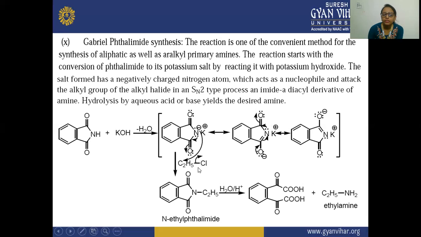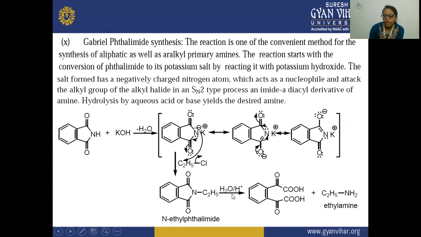After that, this alkyl halide, this is your ethyl chloride. This ethyl chloride will react with this nitrogen, and this Cl will be removed from here. The Cl will get the negative charge, and this C2H5 will get the positive charge. So this positive will react with the negative of this nitrogen, and there is a formation of this ethylamide. And here there is a removal of this KCl. KCl gets removed from here.